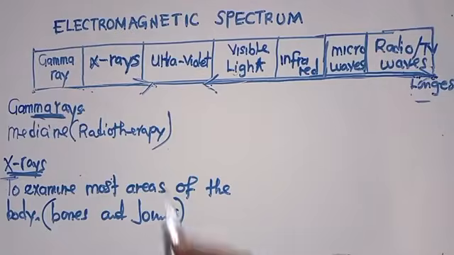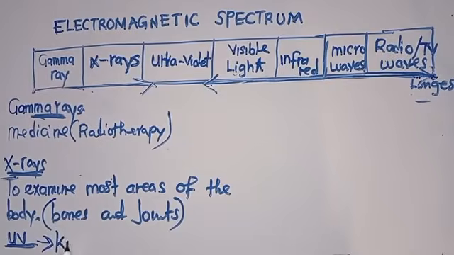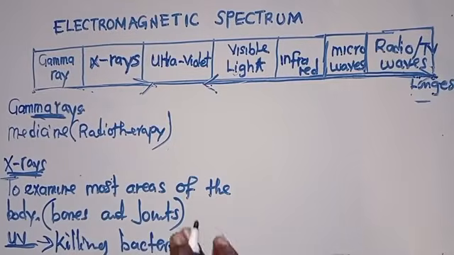We move now to the other one, which is ultraviolet, UV. What is the use of ultraviolet? Ultraviolet is just used to kill bacteria.